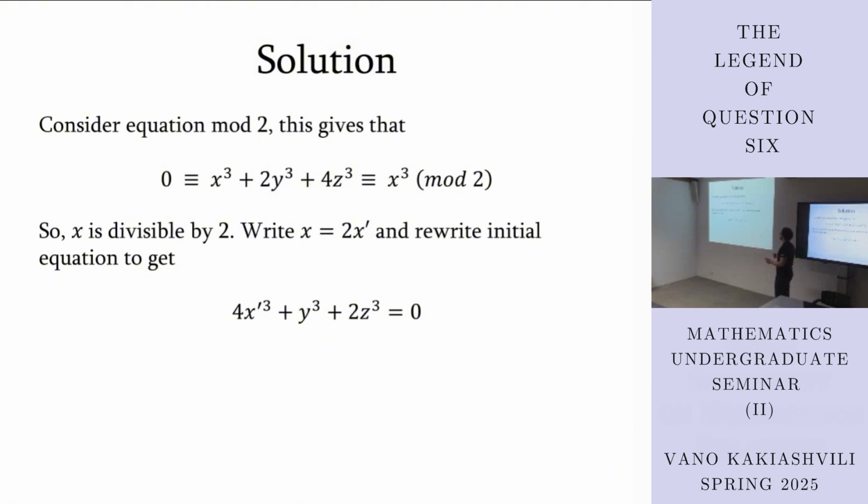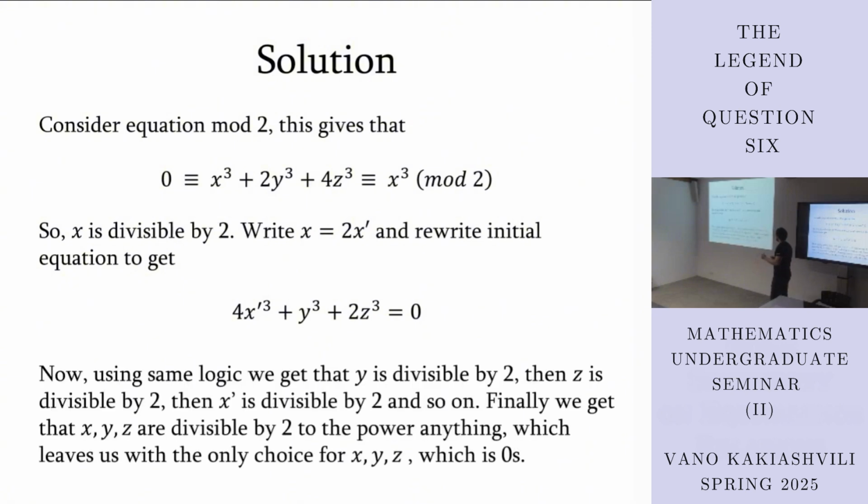Now, you should be able to see some kind of similarity in the structure of this equation and the previous equation, and they really are similar. We can apply the same procedure one more time to deduce that y is divisible by 2. Then we will get that z is divisible by 2, then x prime is divisible by 2, and so on. We will go on to infinity. And this will leave us with the only choice that x, y, and z are all equal to 0. Okay, so this is one example of infinite descent.